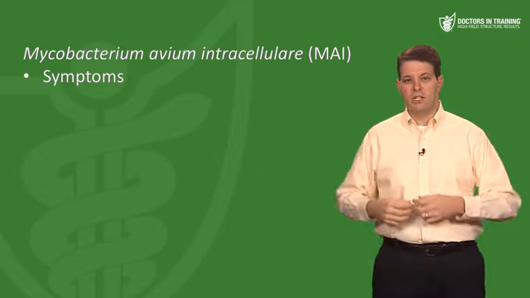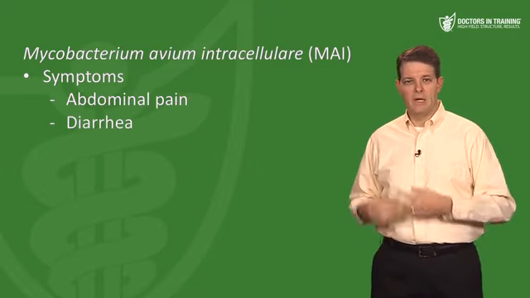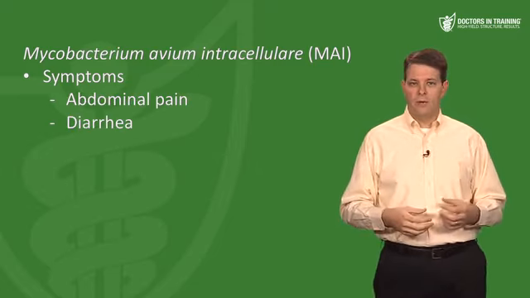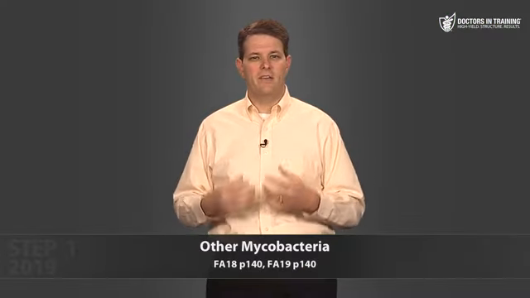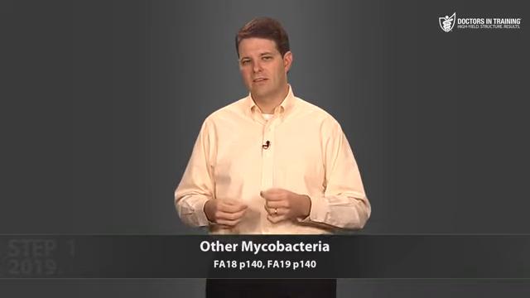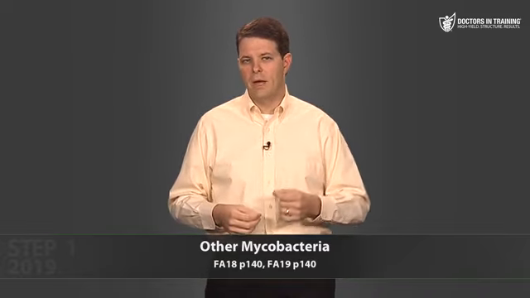Now, symptoms in these cases depend on where the mycobacterium has spread. For instance, if MAC goes to the GI tract, the patient might have abdominal pain and diarrhea. If it's in the bone marrow, the patient may have anemia and neutropenia. But MAI is such a problem in HIV patients that we give antibiotic prophylaxis. And there are 2 points you need to know about MAI prophylaxis.